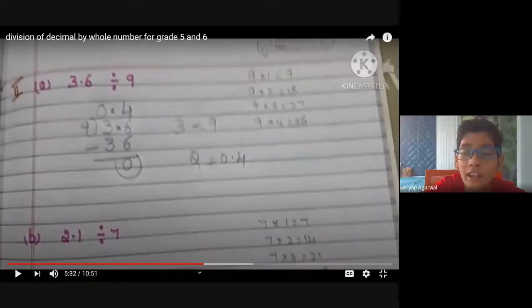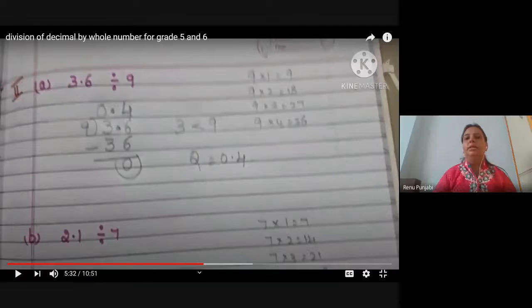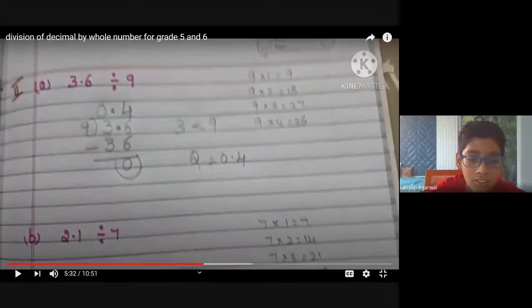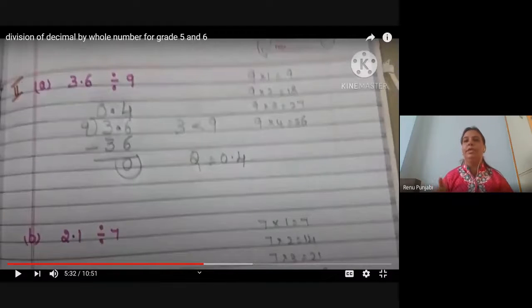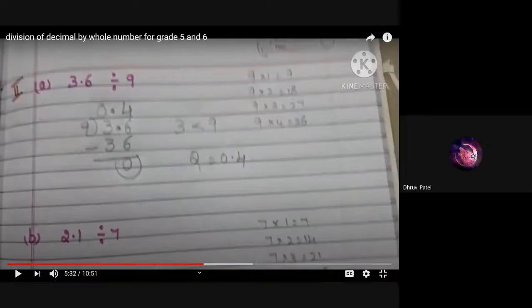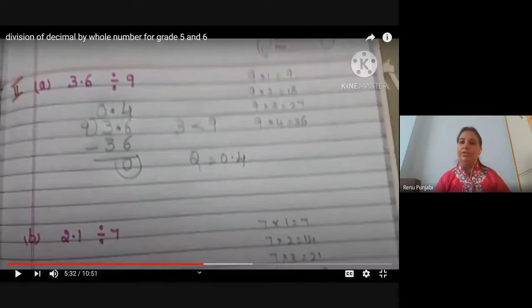Ma'am, that in third, fourth, that method you will tell. Yeah, the way you have learned the multiplication, directly you first multiply, right? And then you have to see the decimals. Then you have to put the decimal in your multiplication. You were putting the decimal in your product, right? But in division, you will put the decimal in your quotient, right?